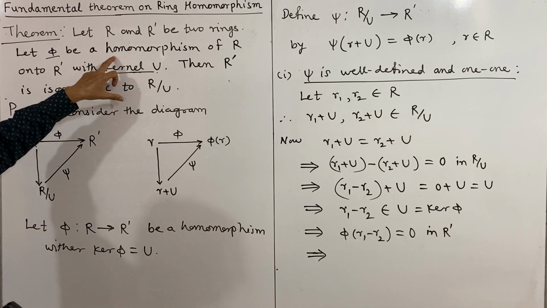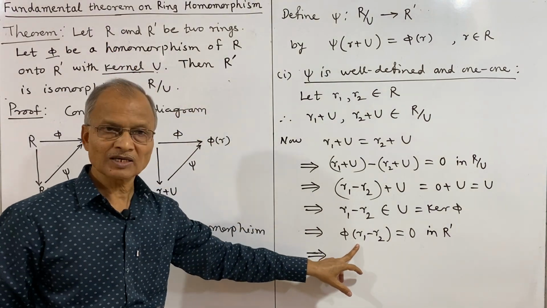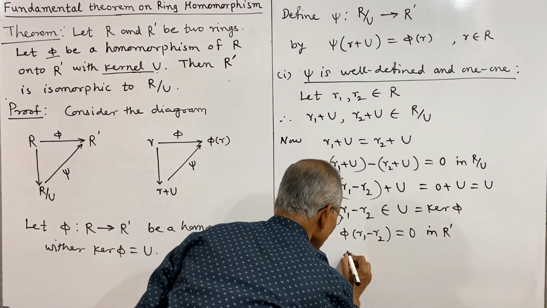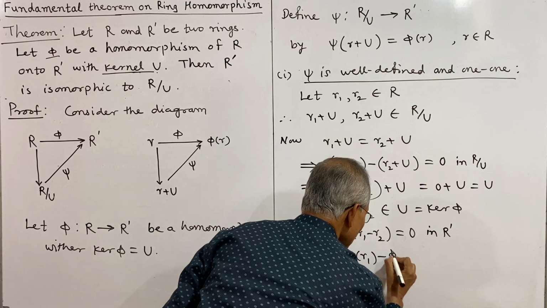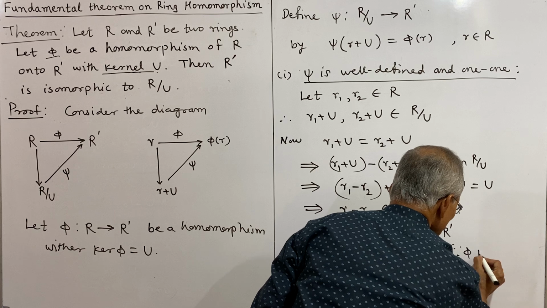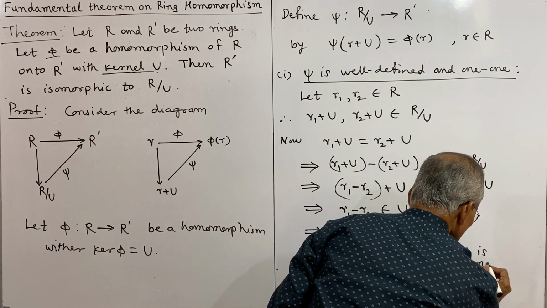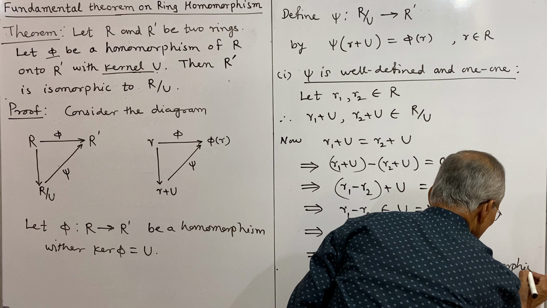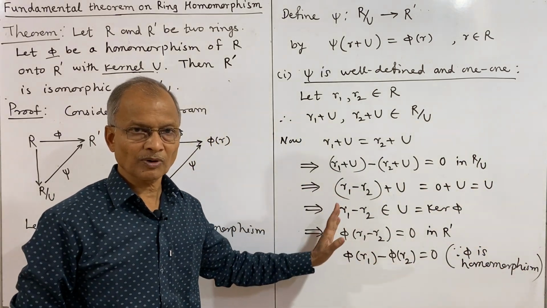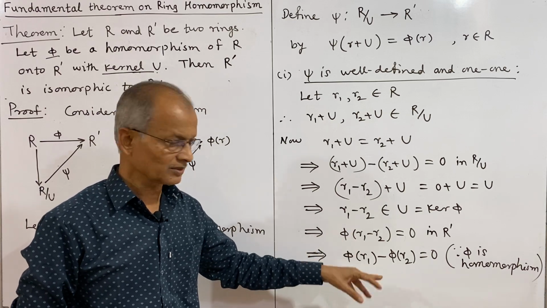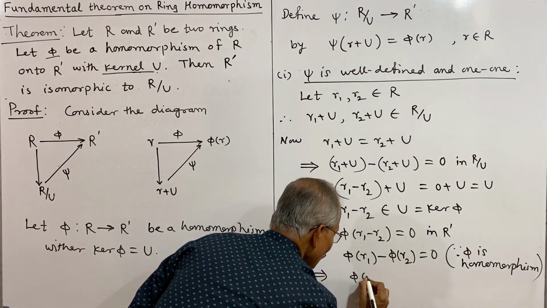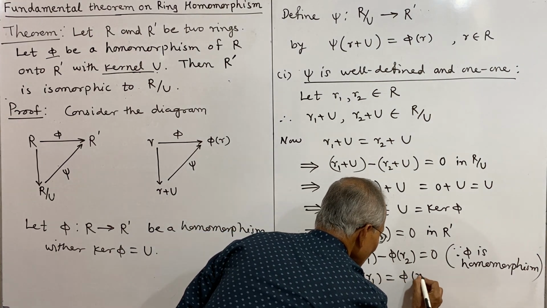Phi is a homomorphism, and therefore phi of R1 minus R2 is phi of R1 minus phi of R2. This implies phi of R1 minus phi of R2 is equal to 0, since the structure preserving property holds for addition as well as for subtraction. And this implies phi of R1 is equal to phi of R2.